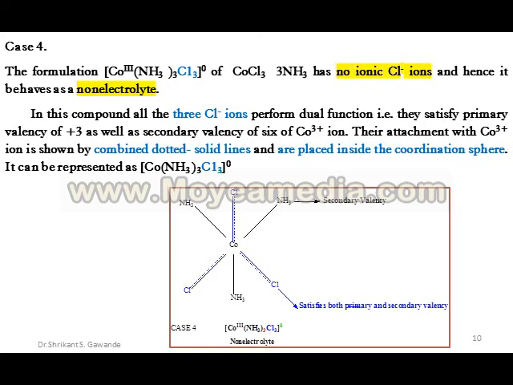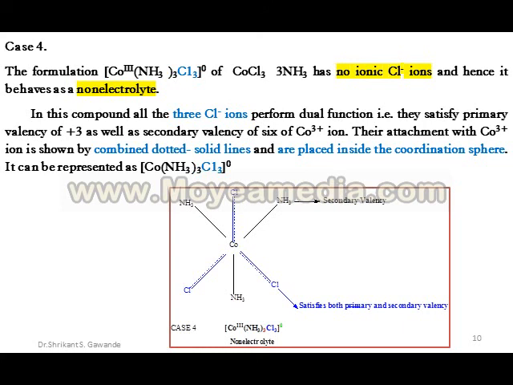In this compound, all the three Cl− ions placed inside the square bracket, the coordination sphere, perform the dual function. They satisfy the primary valency of +3 as well as the secondary valency of 6 of Co3+.